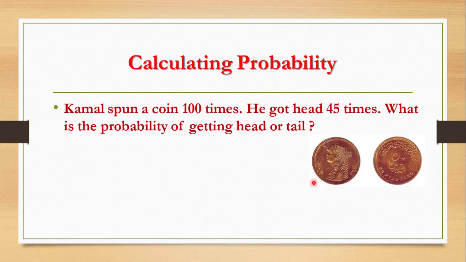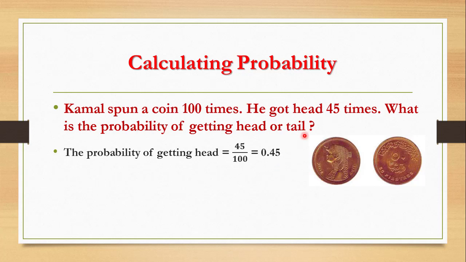This exercise says that Kamal spun a coin 100 times, so the total number here is 100. He got head 45 times. What is the probability of getting head or tail? The total number of times here is 100. So to get the probability of getting head, just divide, as we said, 45 over 100. It will be 0.45.